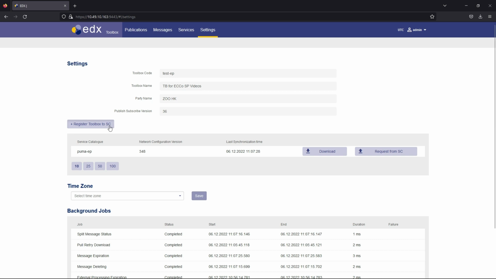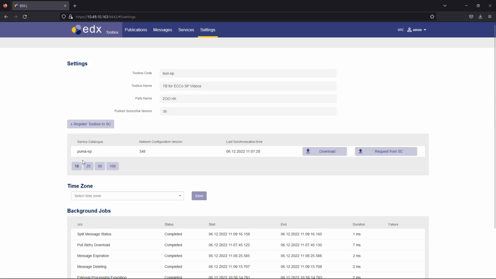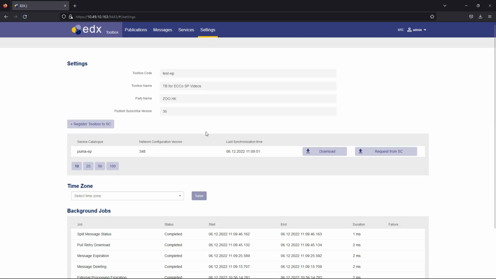This button will redirect you to the Send Toolbox Registration Request page, where you can fill the service catalog code and send the request. The table with all service catalogs in which the EDX Toolbox is registered is located under that button. The table contains service catalog code, network configuration version, and last synchronization time together with download and configuration request buttons. A request from SC button will send a configuration request to a chosen service catalog, and the download button will download current network configuration used by EDX Toolbox.